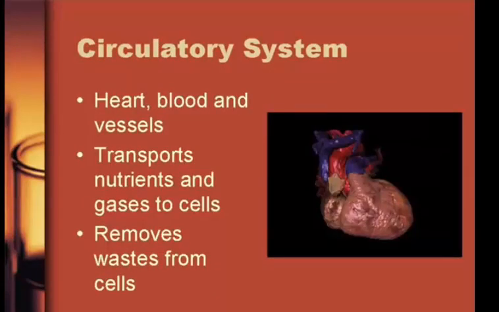The circulatory system consists of the heart, blood vessels, things along those lines. And the major functions of this are to transport nutrients and gases to cells. Nutrients being various things you get from the digestive system, such as potassium, calcium, sodium, and of course that's a relation to the digestive system. And it also removes waste from the cells. For instance, as we were talking about with the respiratory system, getting carbon dioxide out of the cells and out of the system through the blood and then into the lungs. So again, that's a relation to the respiratory system.